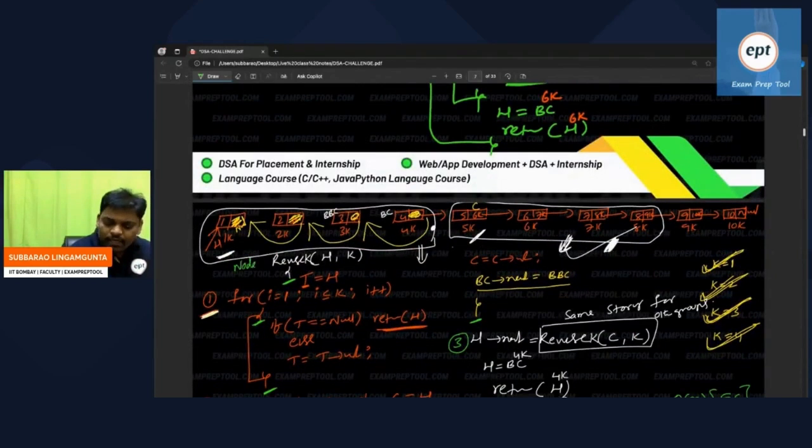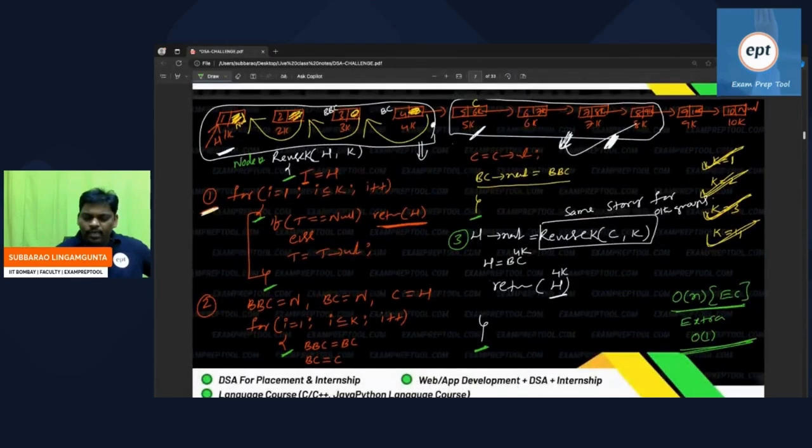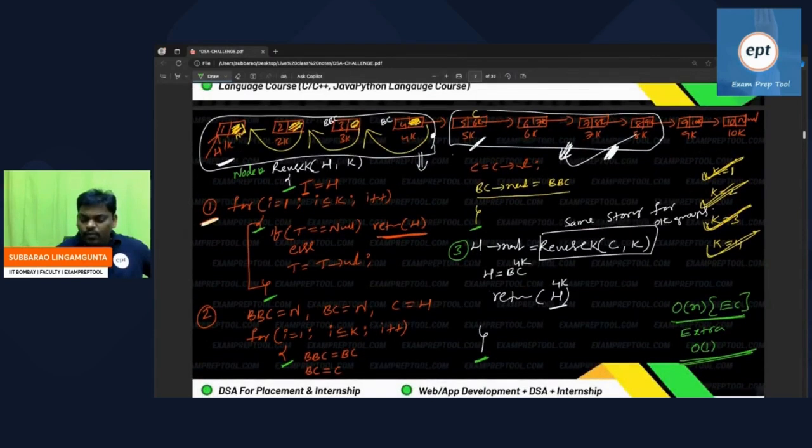It is finally returning an address. Address of which type? Let us say some node type, like integer, character, float, some type. Every node has some type. And one more thing, all nodes are of the same type. If K value 4 is given, it will repeat 4 times. K value 10 given, 10 times.